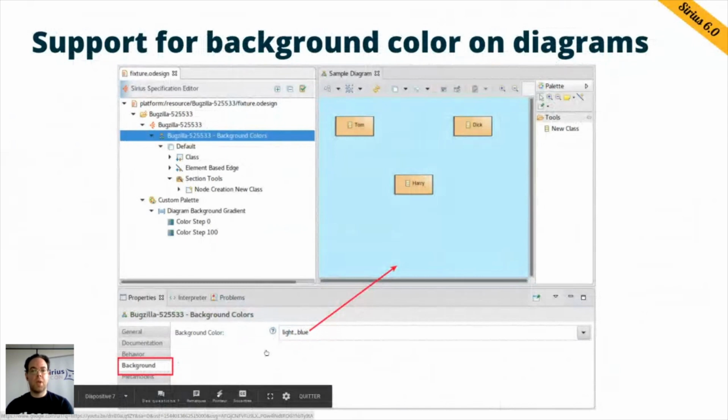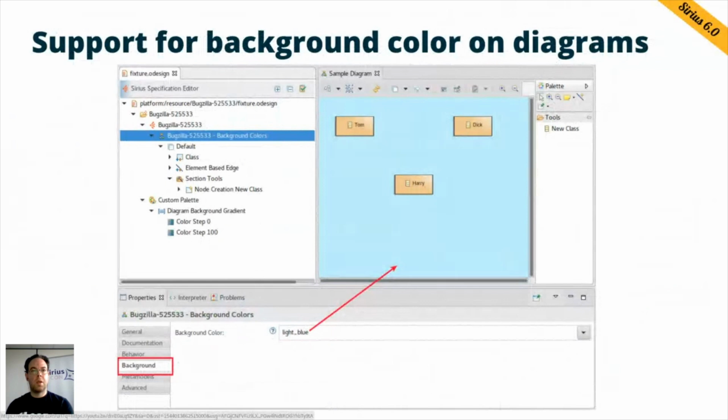Here in the example, we have a fixed color, but like everything else in Serious, this can actually be a computed expression which can represent any state from your model, any condition existing on your model, and it will be refreshed automatically on every change.